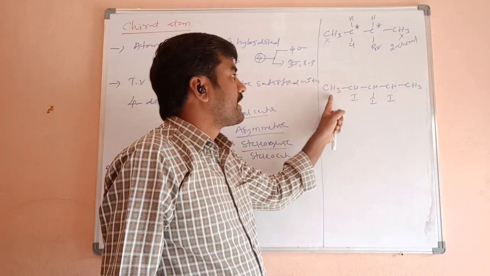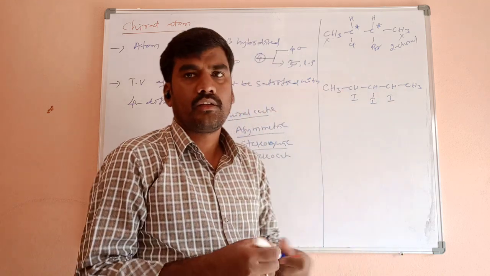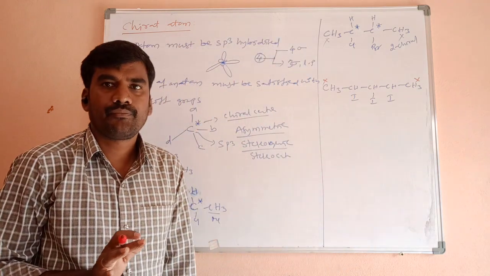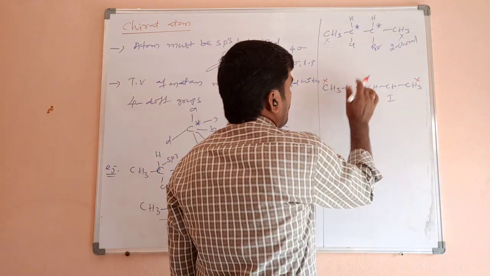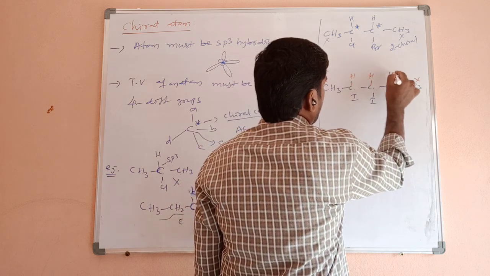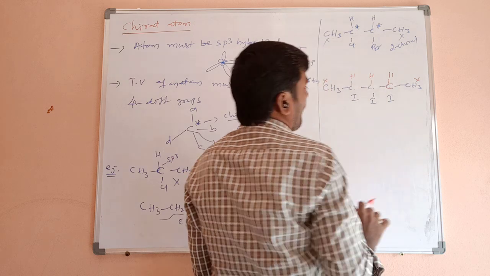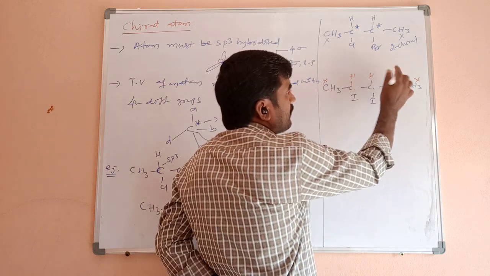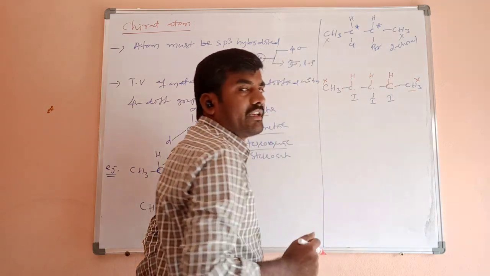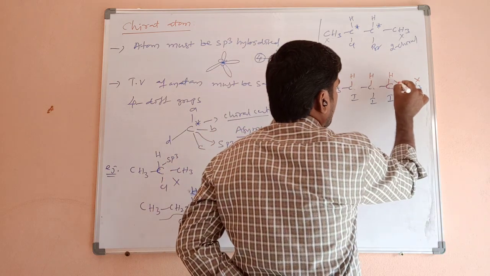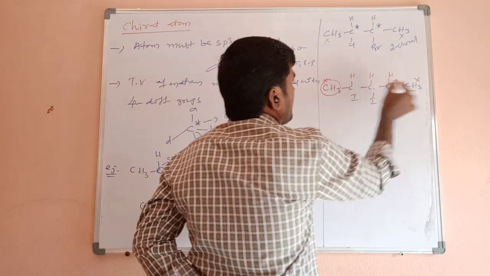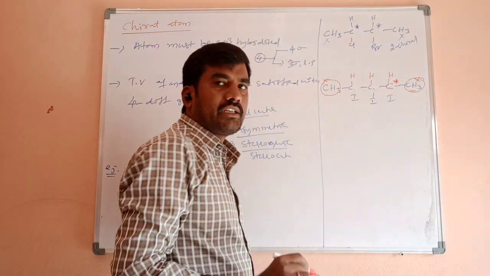In this compound, these 2 CH3 carbons have similar hydrogens, so these 2 are not chiral centers. What about this? Hydrogen and hydrogen atoms are like this. Among the 4 valences, 2 valences are satisfied by hydrogen and iodine, and another is a methyl group. The remaining left side has another group, so it is a chiral center. These 2 are not chiral because similar hydrogen atoms are there. One chiral center is over.